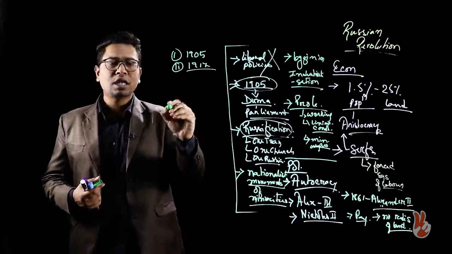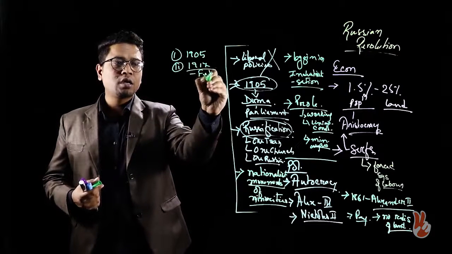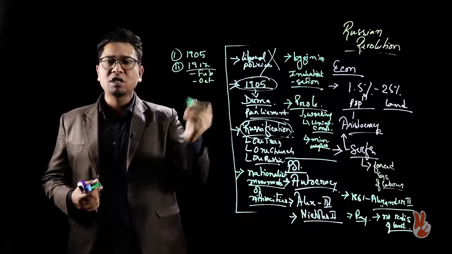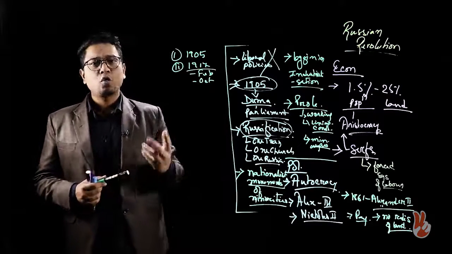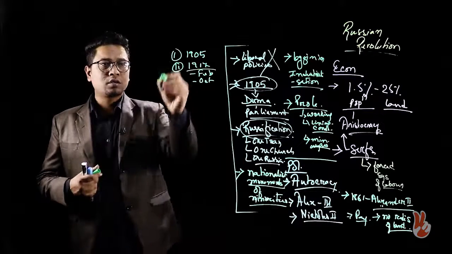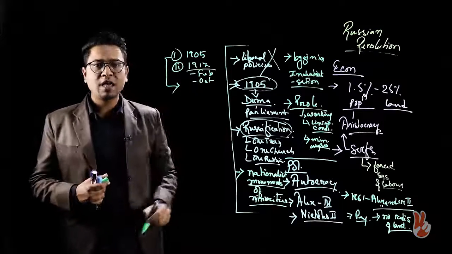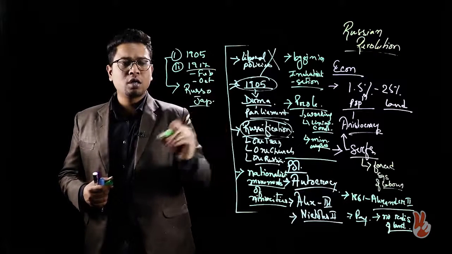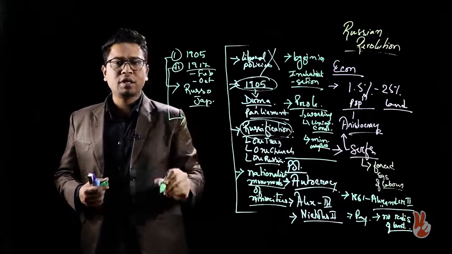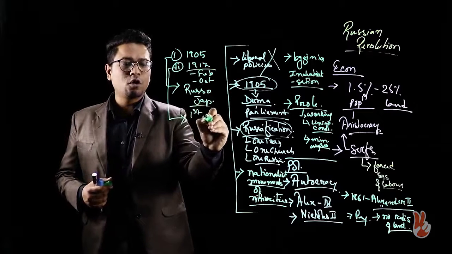There were two revolutions in 1917, the February and the October, that means the March and the November revolutions. Both of them had their own triggers: for 1905, the Russo-Japanese War, and for 1917, the First World War.